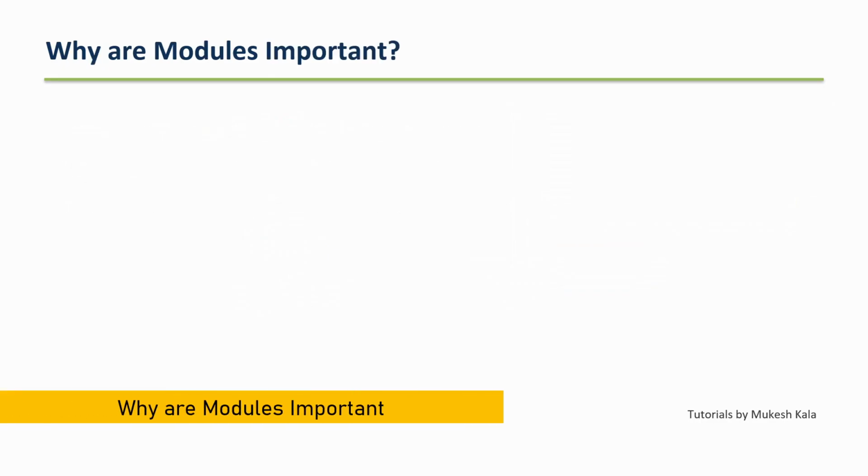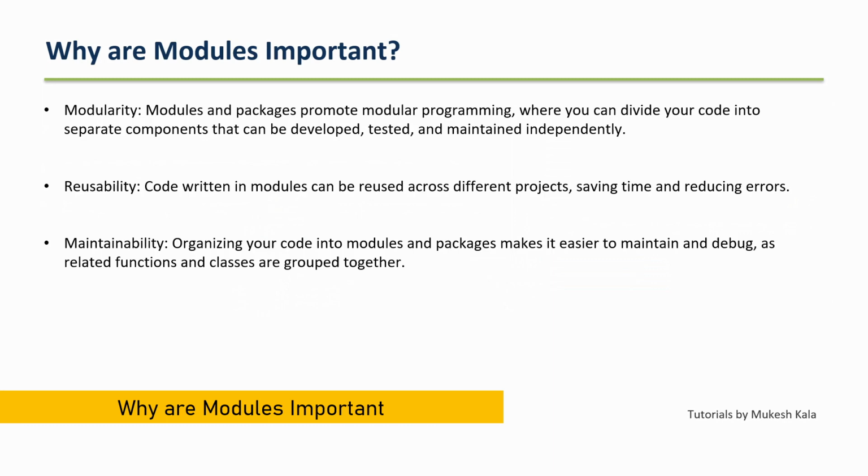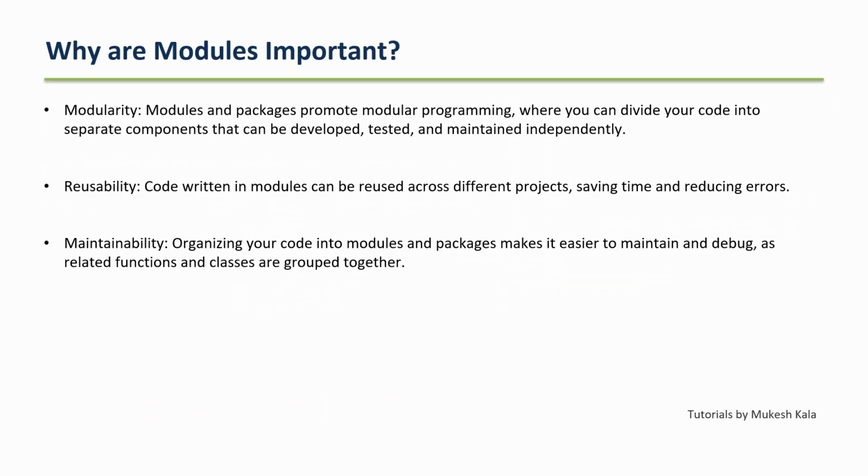Okay. Now, why are they important? Modularity, right? Modules and packages promote modular programming, which can divide your code into separate components which can be individually tested, developed and maintained. Reusability. One piece of code can be built as a module, and in case there is a different project or a different program where you want to reuse the same code, it can be easily used. And lastly, as I already mentioned, it is maintainable. By organizing the code into modules and packages, which we are going to discuss in the next video, it's easier to maintain, easier to debug, and all of these things come with modules, right?